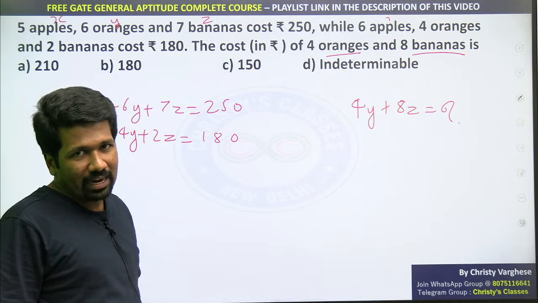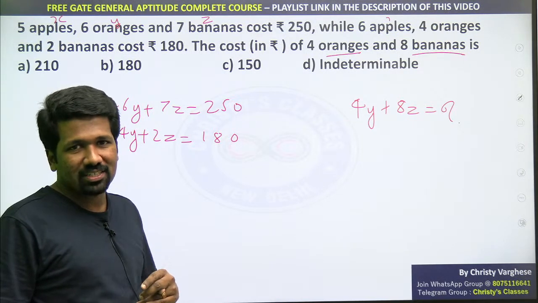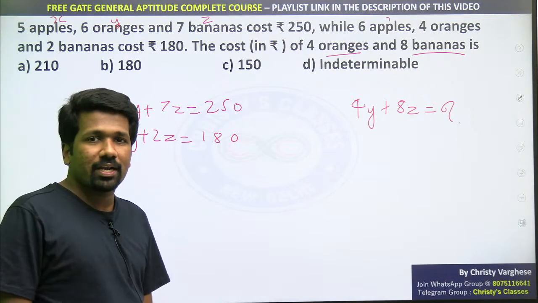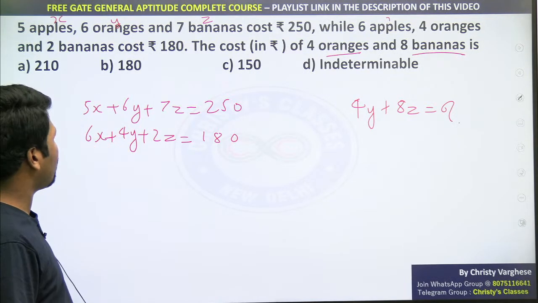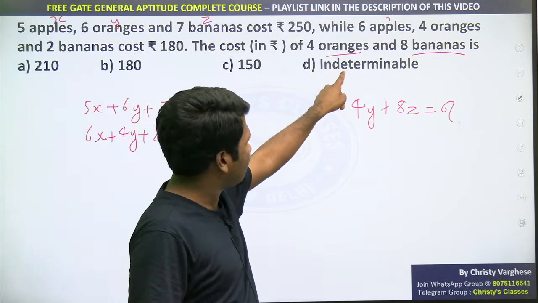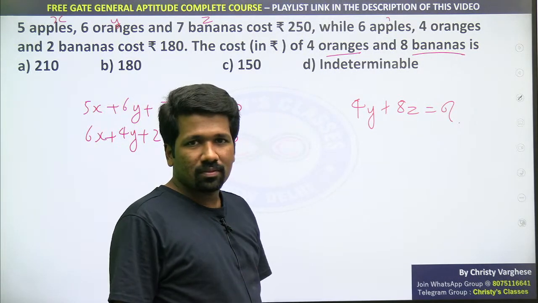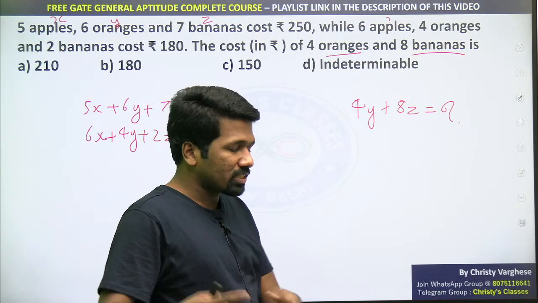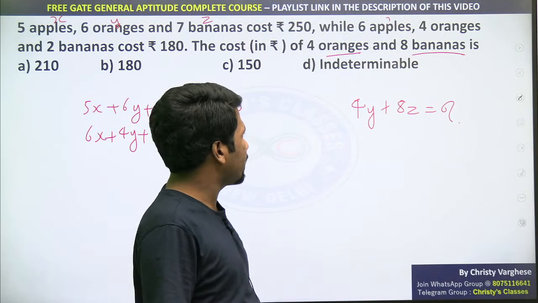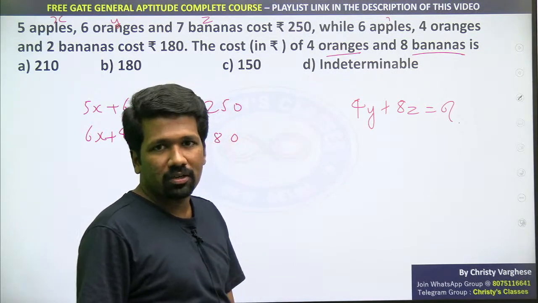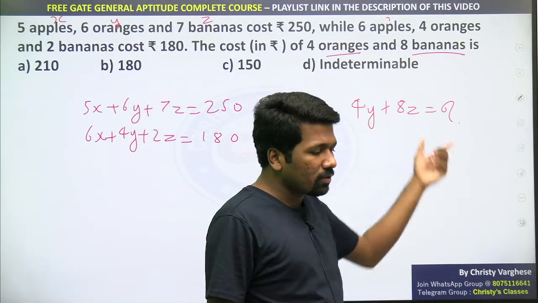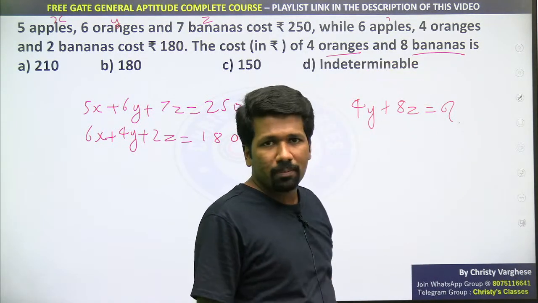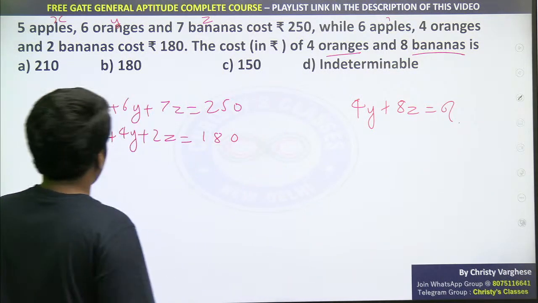Yes, if you proceed that way, you are not going to end up at the answer to get x value, y value, z value separately. But the question didn't ask x value, z value, y value. That is why some people were answering this option D. Students also after the key were asking, some of them telegram me, why can't it be option D? Because the question didn't ask y value, z value. The question only asked 4y plus 8z. So you can directly find 4y plus 8z. How you can find that?